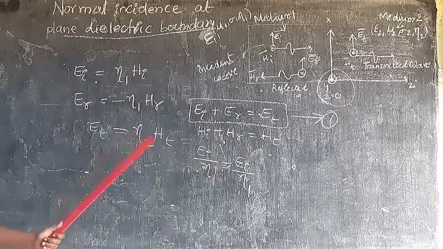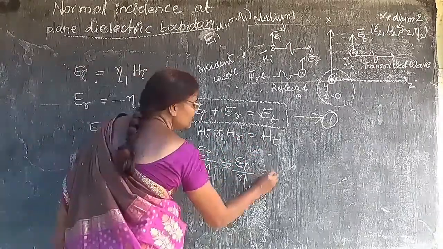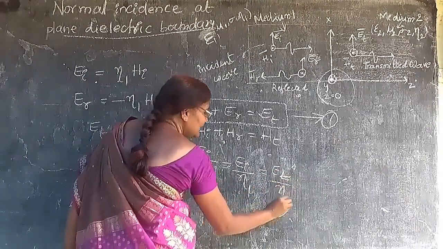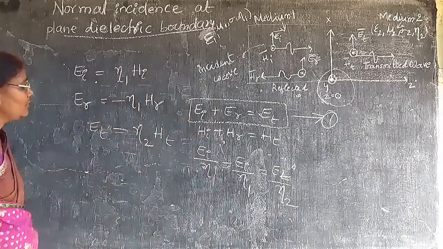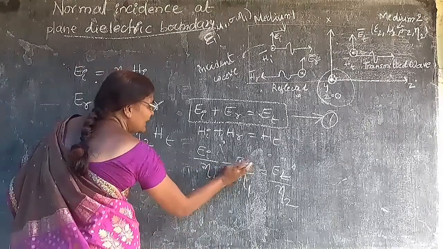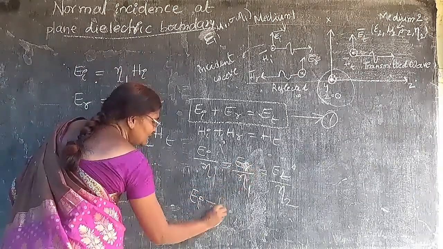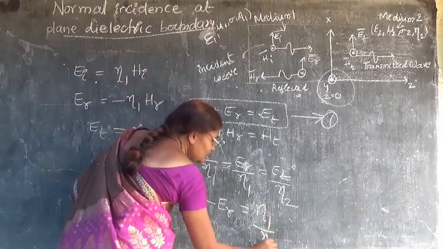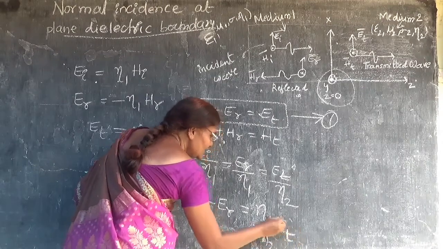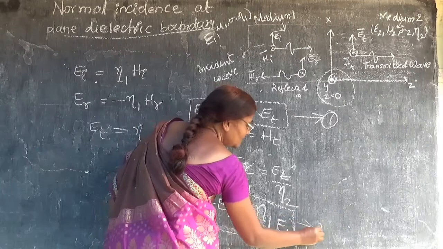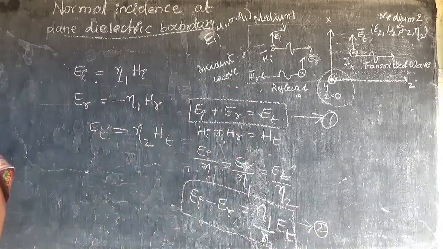HT is equal to ET by eta 2. So EI minus ER is equal to eta 1 by eta 2 into ET, which is equation number 2.